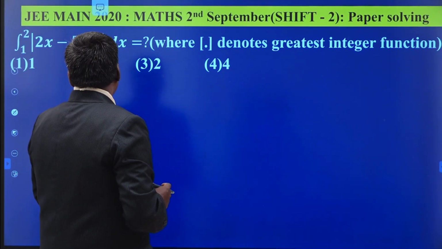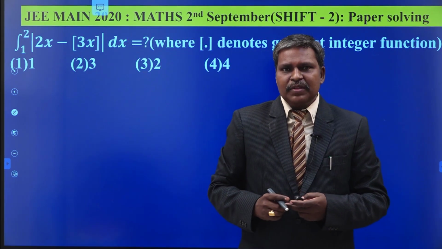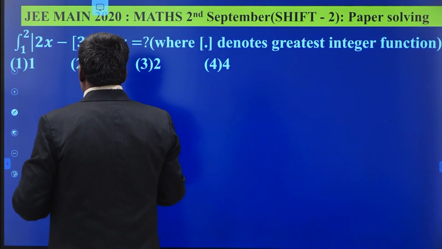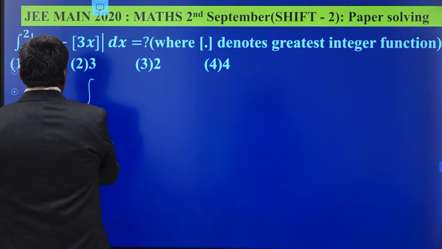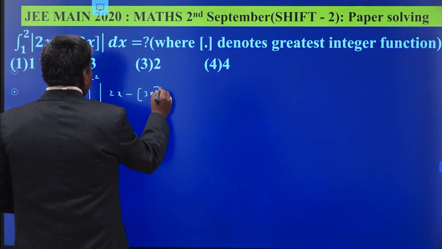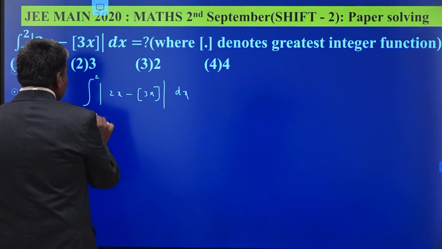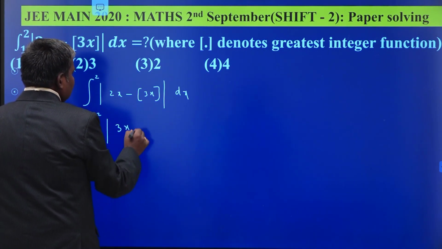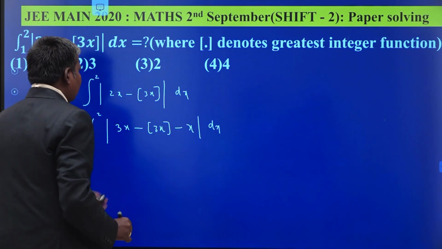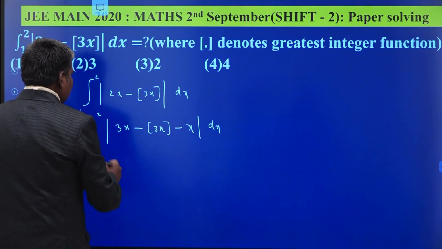Integral 1 to 2 of modulus of 2x minus box 3x dx is what? Box x is the greatest integer function. So this is a very tricky question. Integral 1 to 2 modulus of 2x minus box 3x dx. I would like to write this one as integral 1 to 2 modulus of 3x minus box 3x minus x dx. Am I correct or not? I am adding x and subtracting the x. 2x plus x is 3x, and we have to subtract x.